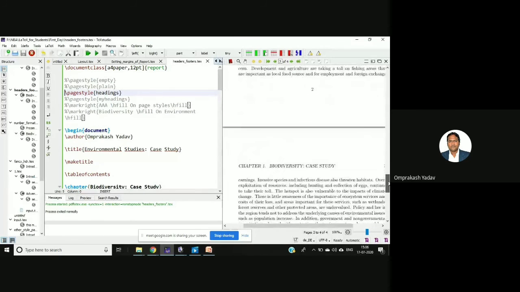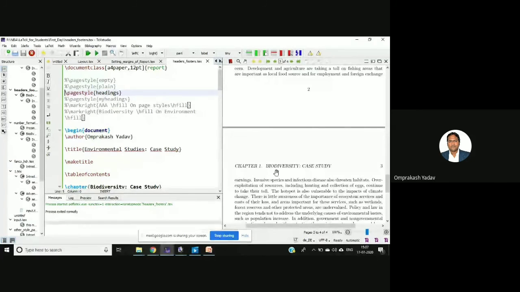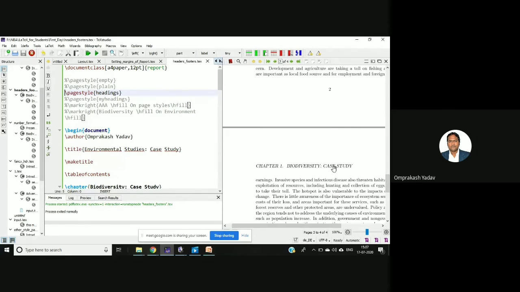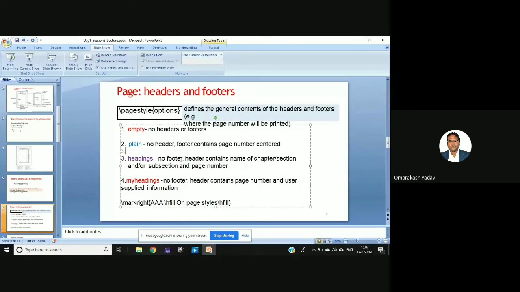If you see here from the third page onwards, where the chapter number and chapter name is not there, here the heading is displayed, right? And beside that there is a page number also. Page number is also there, and heading is mentioned. So the heading style will give you no footer, but the header contains the name of the chapter or section.